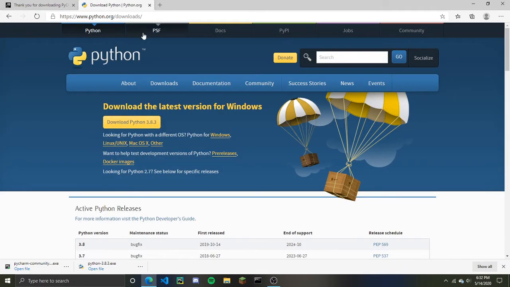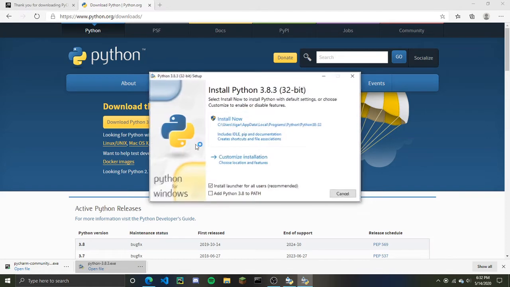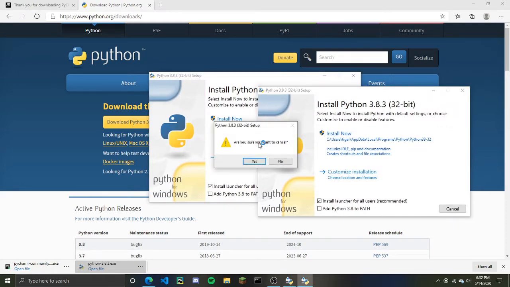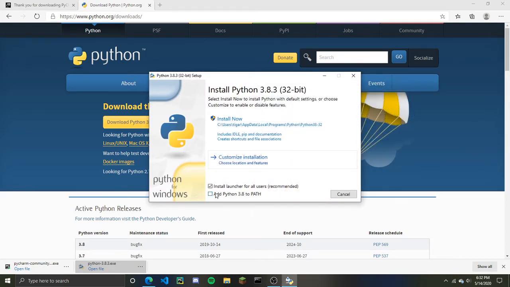For Python, just go on the page, press download Python, and then once you do that, you wait for it, and then we open it. You actually only click it once. And once you download it, you have to add it to PATH, or else it won't work properly. And then you install now, but I won't do that because I already have it downloaded.